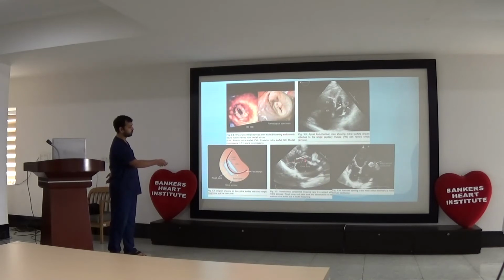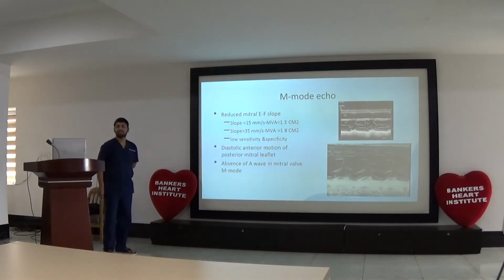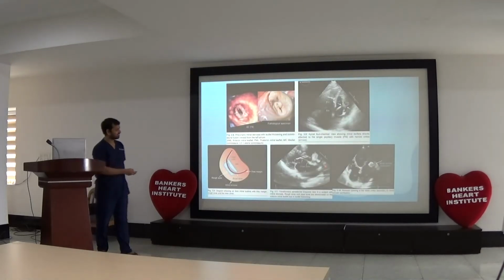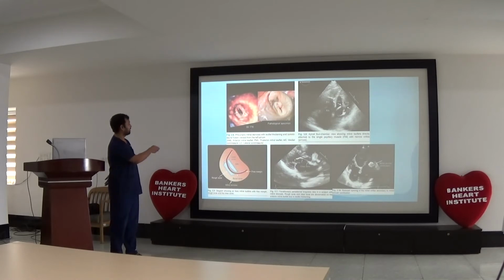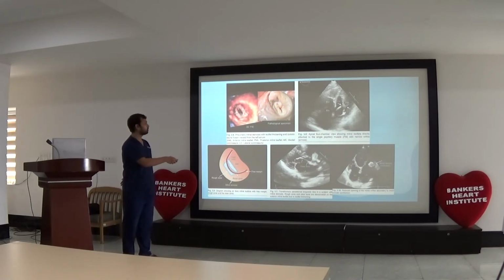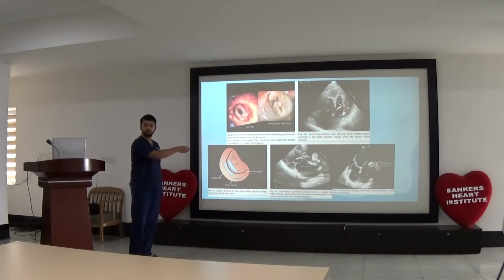There is a clear zone and a rough zone. In the first image there is a 3D transthoracic echocardiography showing fusion of AML and PML, with the same pathological specimen with reduced mitral area. This is an apical four chamber view showing calcification of the mitral wall, and there is stiff papillary muscle with papillary muscle calcification also.